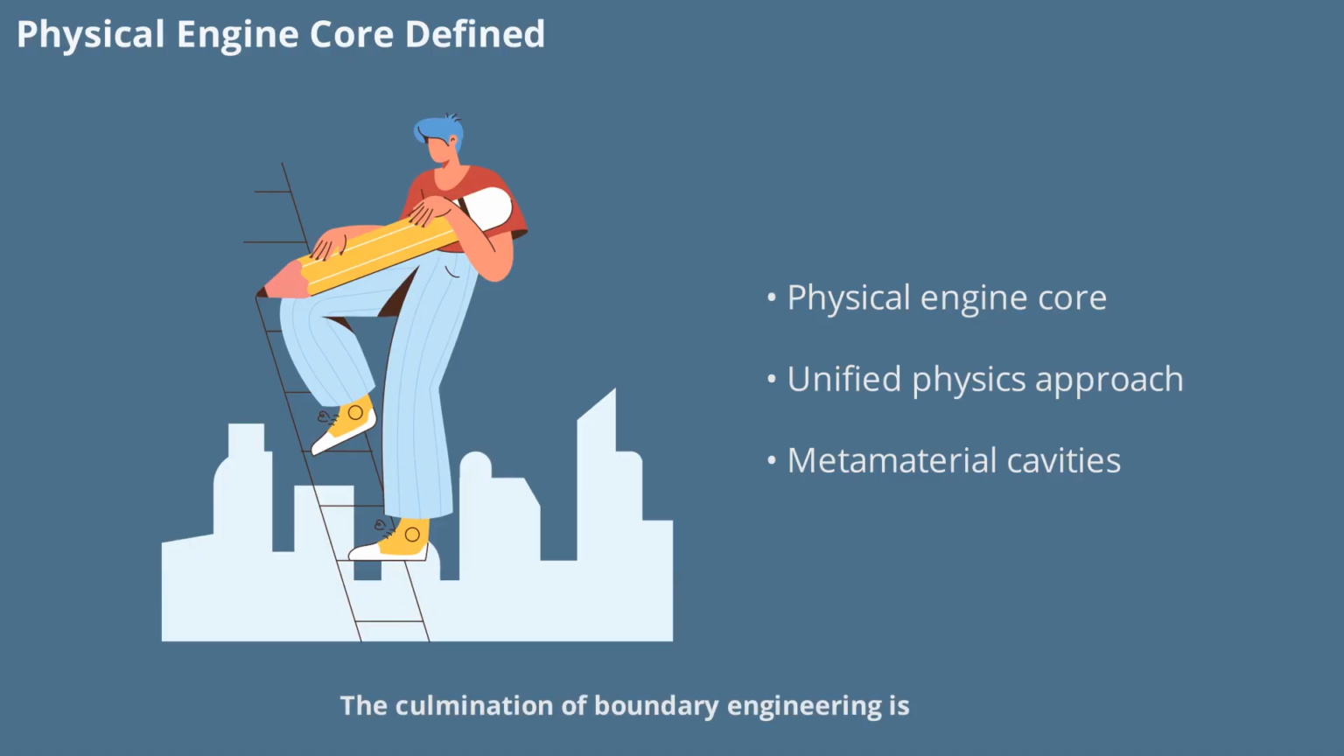The culmination of boundary engineering is the definition of the physical engine core. This core is not just a collection of parts, but a coherent system that unites quantum, relativistic, and classical physics. By leveraging the unique properties of metamaterial Casimir cavities, the engine core becomes the heart of the AEON-CASIMIR propulsion system, capable of unprecedented control over spacetime and motion.